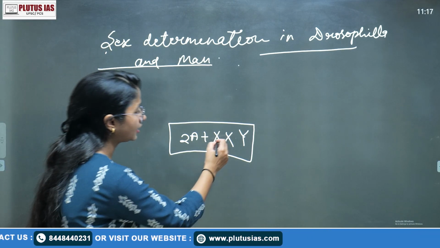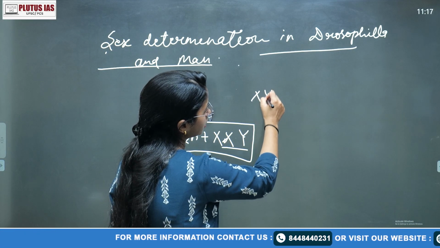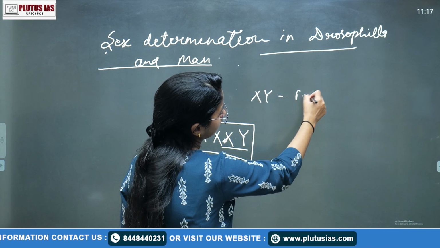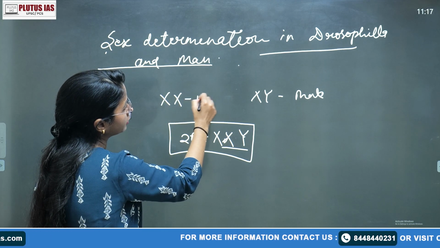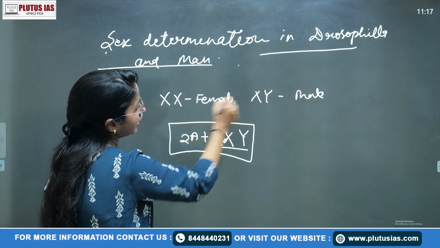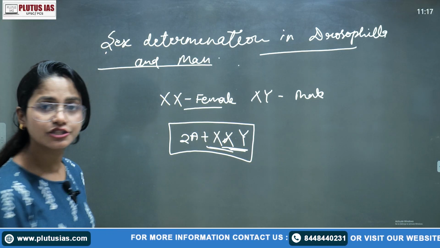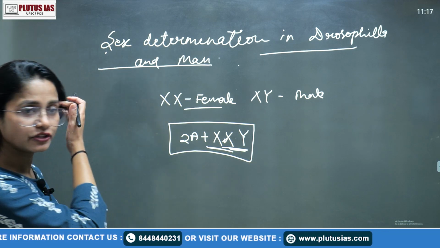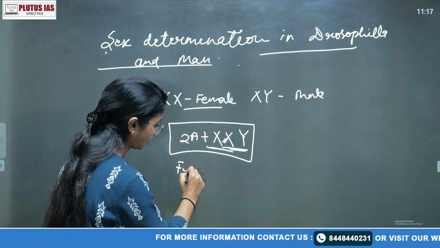We said that the XY chromosome is coding for the male, and the XX chromosome is coding for the female. In this scenario, both the XX and XY conditions are present. So which gender should it be? It should be female.